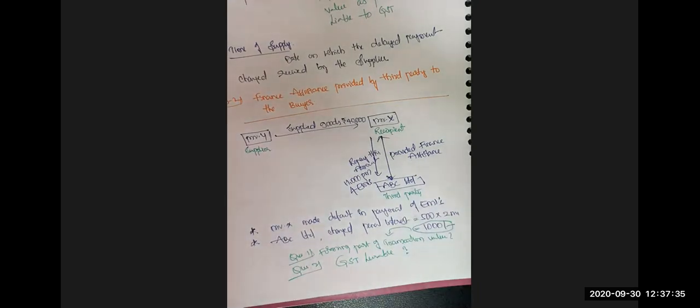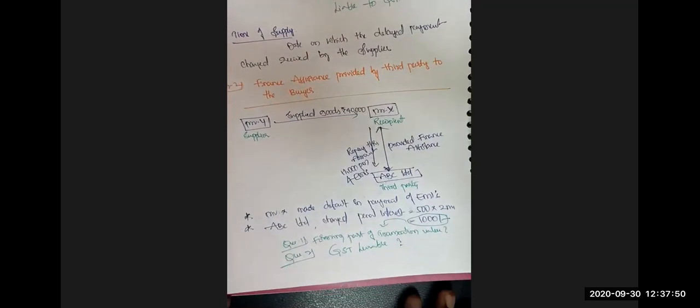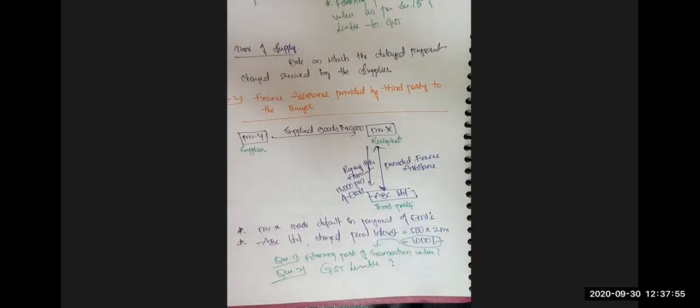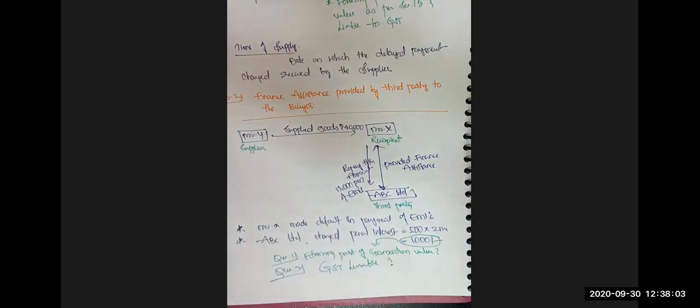The correct answer is no. It's not forming part of transaction value and GST is not leviable on it. Sir, in the first option, you said it is forming part of transaction value and liable to GST, and in this option, you're saying it is not. So what's happening? The difference is that earlier the financial assistance was given by the supplier, so any amount received by the supplier in the form of delayed payment charges will be liable to GST. But here you have received the financial assistance from a third party who is engaged in the business of lending money.